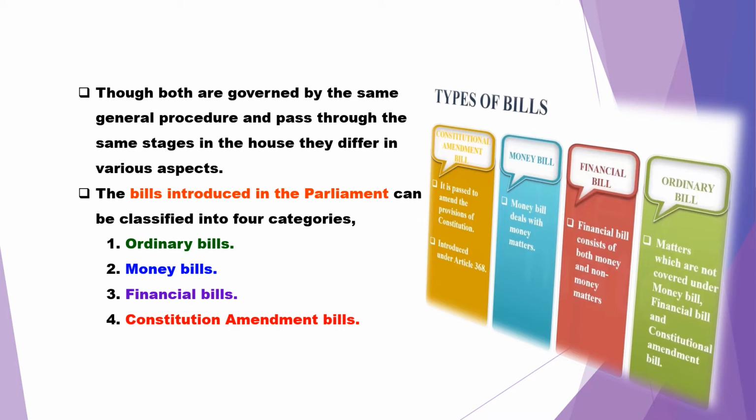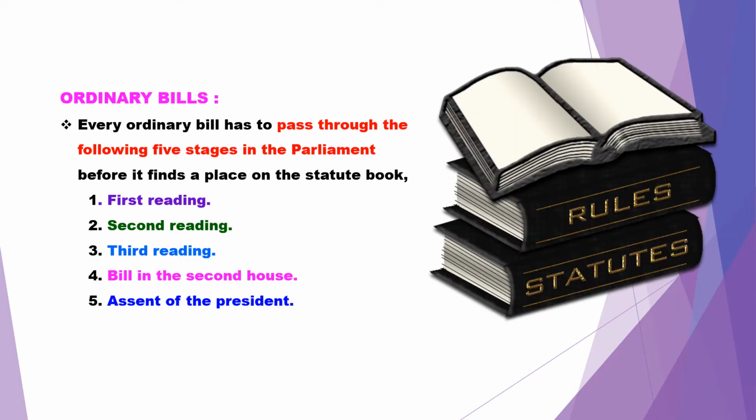The bills introduced in the Parliament are categorized into four different classifications. Number one, ordinary bill. Number two, money bill. Number three, financial bill. And number four, constitution amendment bill. Now we will be discussing what an ordinary bill is and how an ordinary bill becomes a law or an act. As I told you, a bill is a proposal of a law.